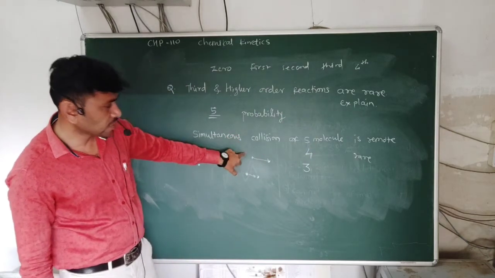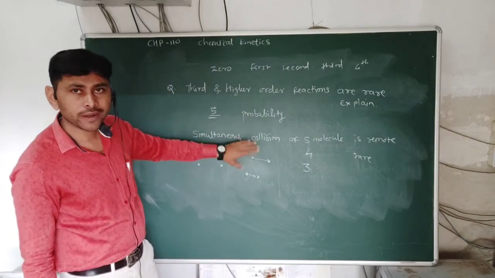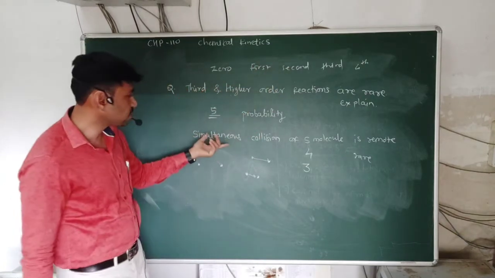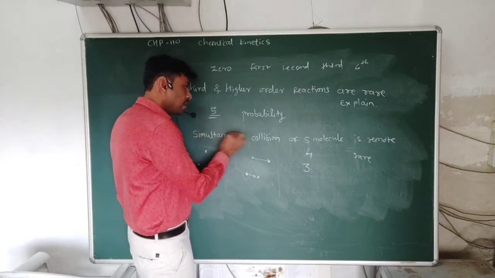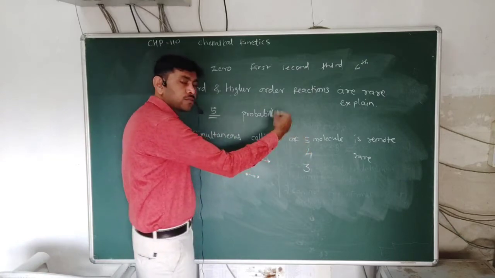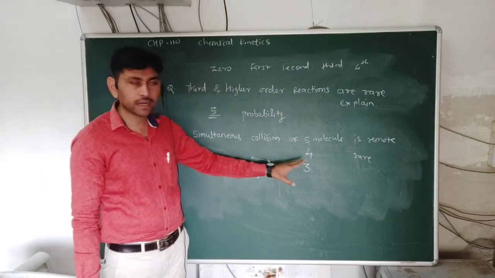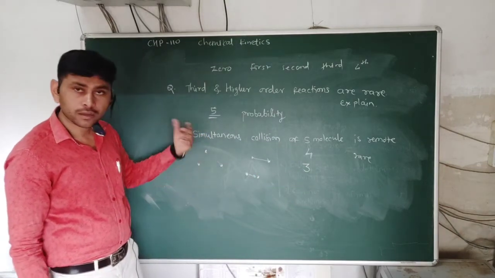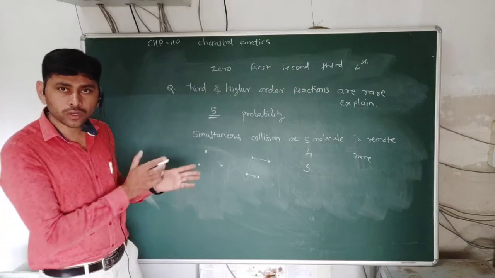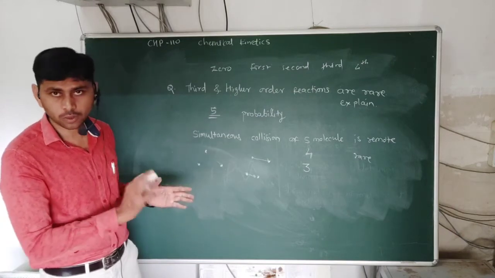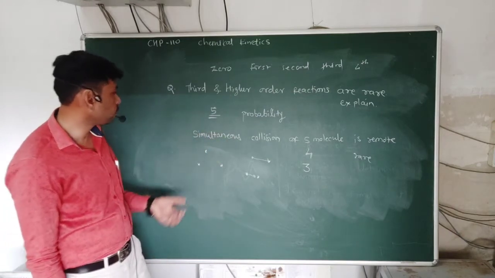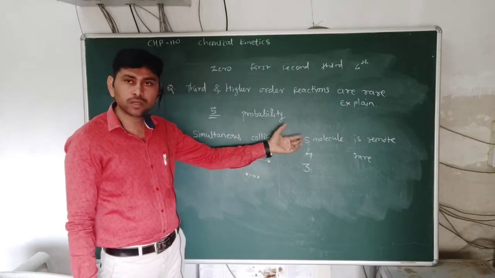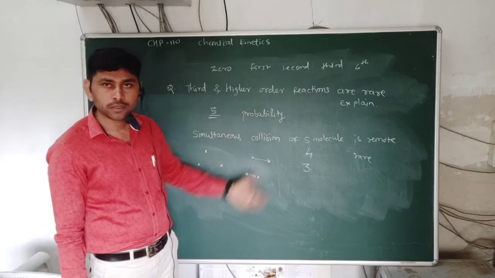So higher order reactions are very rare, third order reactions are very rare. The reason behind that is that simultaneous collision of 5 molecules is very rare, 4 molecules is very rare, 3 molecules is very rare. But in the case of 2 molecules, or only 1 molecule colliding with another of the same molecule, that collision is very possible as compared to 5 molecules, 4 molecules, or 3 molecules.